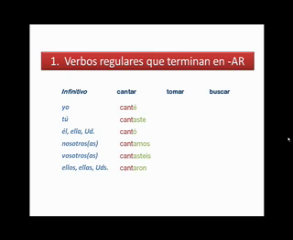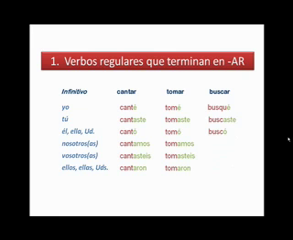Nosotros cantamos, AMOS, cantamos. Vosotros cantasteis, ASTEIS, cantasteis. And ellos cantaron, ARON. Now these endings are consistent for all regular AR verbs. Tomar sería tomé, tú tomaste, ella tomó, nosotras tomamos, vosotras tomasteis, and ellas tomaron. Y buscar finalmente va a ser yo busqué, tú buscaste, ella buscó, nosotros buscamos, vosotros buscasteis, and ellas buscaron.